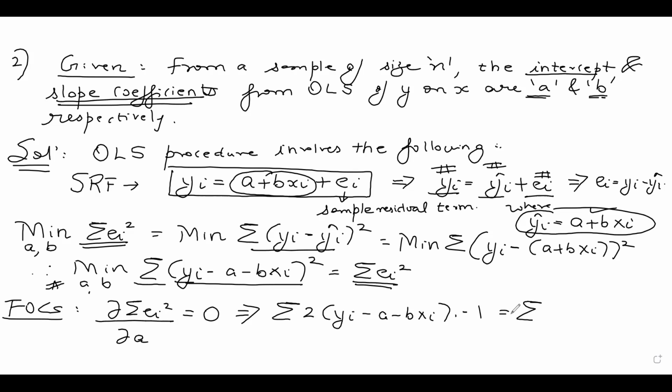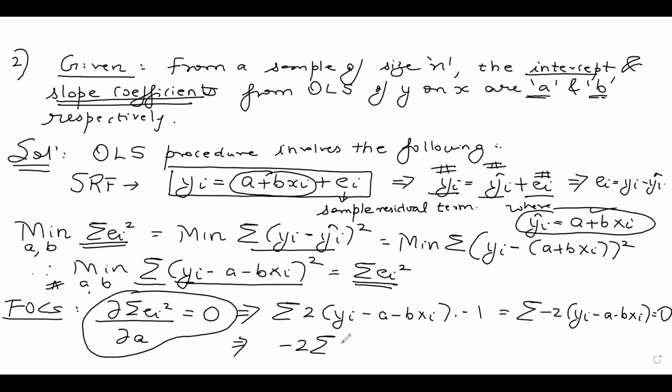So this becomes summation minus 2 times (yi minus a minus bxi) equal to 0, because we need to put it equal to 0. So minus 2 comes outside the summation. Summation (yi minus a minus bxi) equal to 0. I take minus 2 to the right hand side, it vanishes. So I get summation (yi minus a minus bxi) equal to 0.